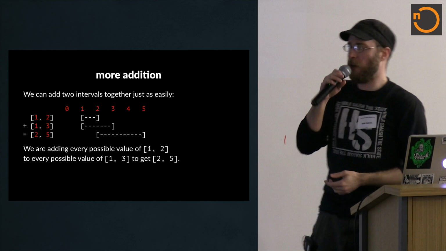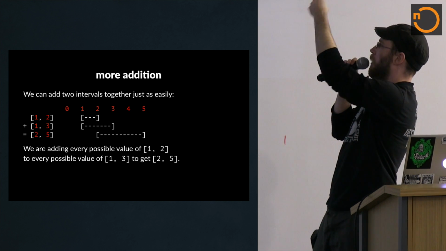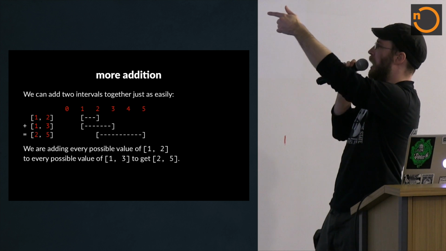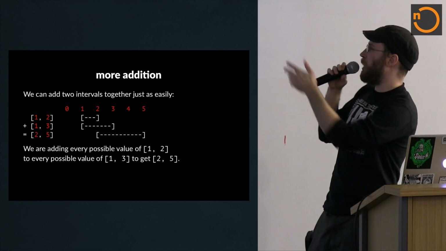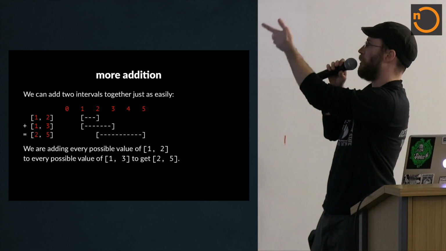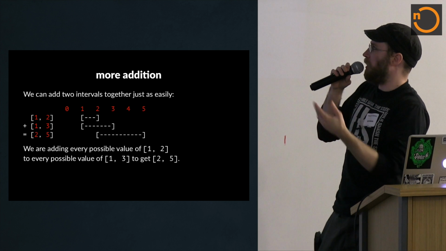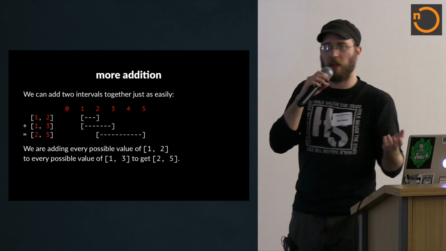And so as you can see here, we don't just have to add constants, we can actually add two intervals the same way. So here's from 1 to 2, from 1 to 3, and you add them. The smallest value you could get is if you take 1 from both, you'd get 2. The largest you could get is if you took 2 and 3, you'd get 5. And then, using some common sense, you can see that everything else is in between. That's the way you do it.